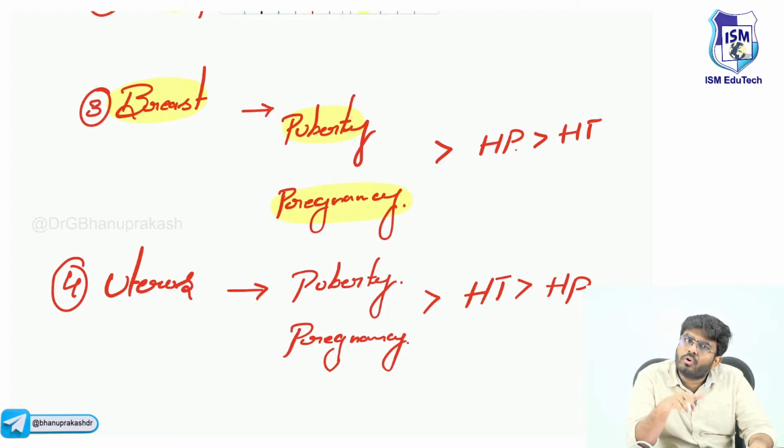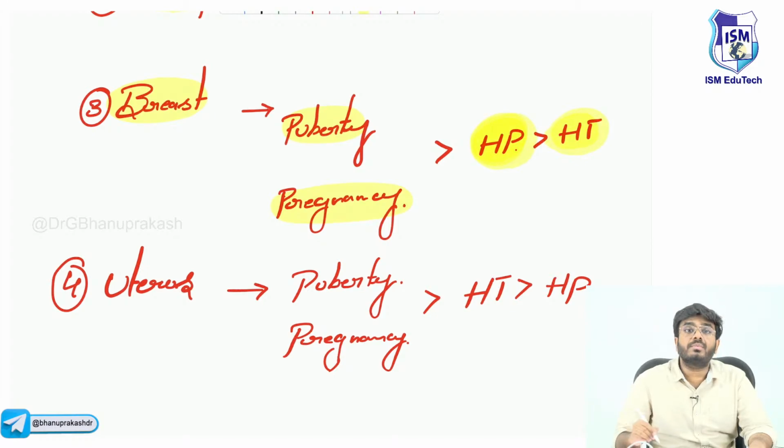Is it because of hypertrophy or hyperplasia? Both. During puberty and during pregnancy, both hyperplasia and hypertrophy will occur. But hyperplasia is more prominent than hypertrophy.